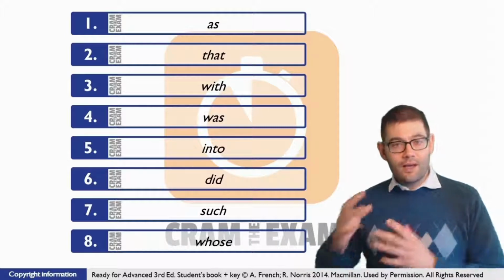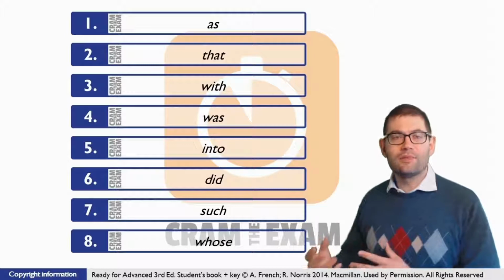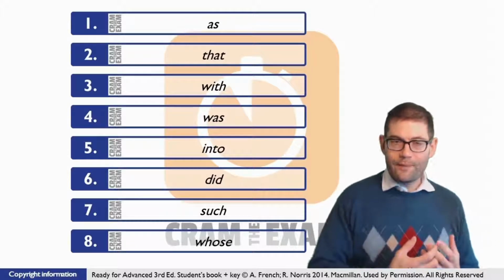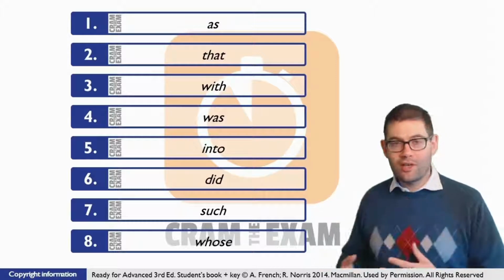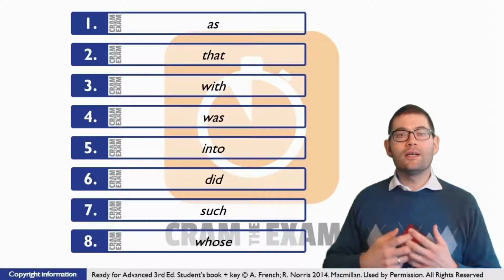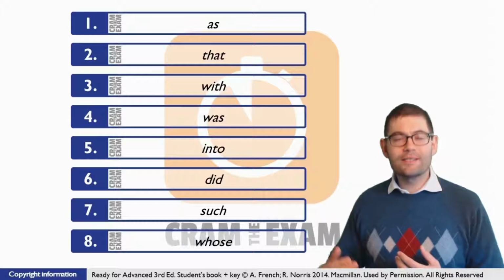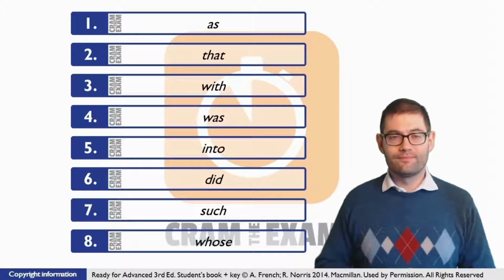For question number 7, after the gap, it gives you examples of the point that was made before the gap. So what we've got here is some kind of language function that introduces examples. What we need here is a word such. Such as allows us to give examples.